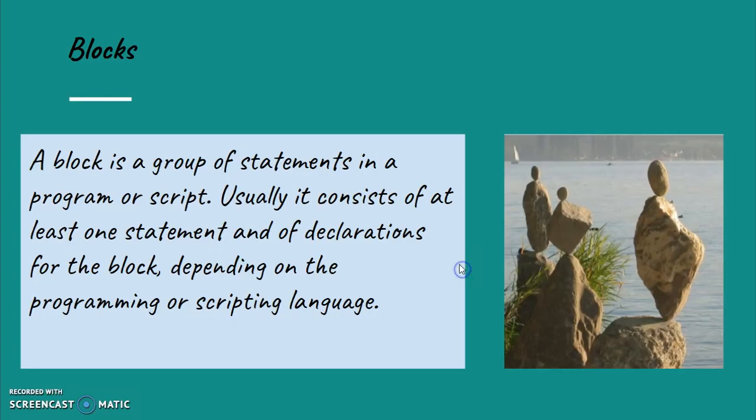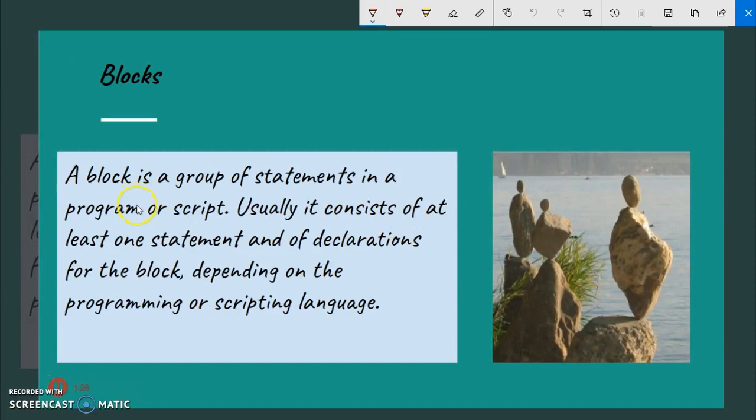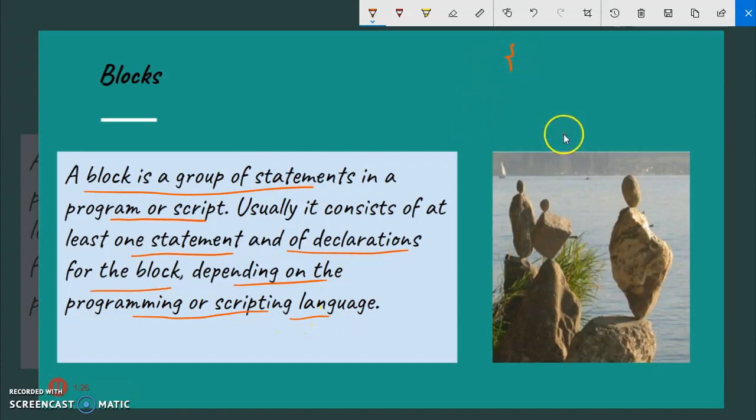Now moving ahead, what is a block? Let us see. A block is a group of statements in a program or a script. Usually it consists of at least one statement and of declarations for blocks. Depending on the programming or scripting language, it means that a block consists of at least one or more lines. Like if we define any block, this is the name of the block, and this consists of the statements in this block.